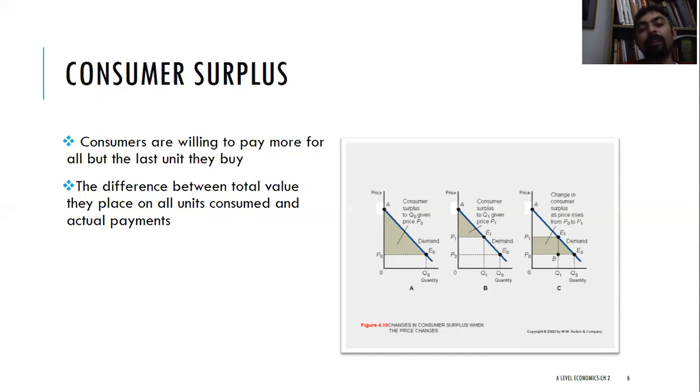So you buy three Pepsi bottles for 180 rupees, whereas you were willing to pay 100 plus 80 plus 60. You were willing to pay 240. You actually paid 180. So the difference, 60, is your consumer surplus. Because you were willing to pay more, you actually paid less. The difference between the two is called the consumer surplus.